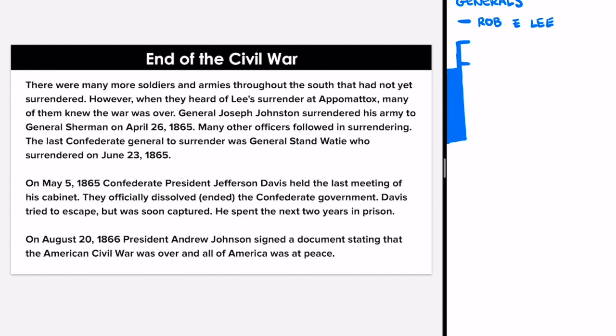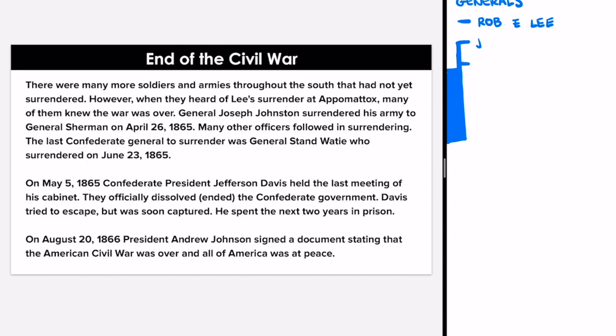General Joseph Johnston surrendered his army. So you only surrender something if you're giving up or if you know that you're losing. Since we know that the end of the war has the Confederates losing, we can make the assumption that General Joseph Johnston was a Confederate general. Why? Because he had to surrender his army, and if you're surrendering something, you're losing.